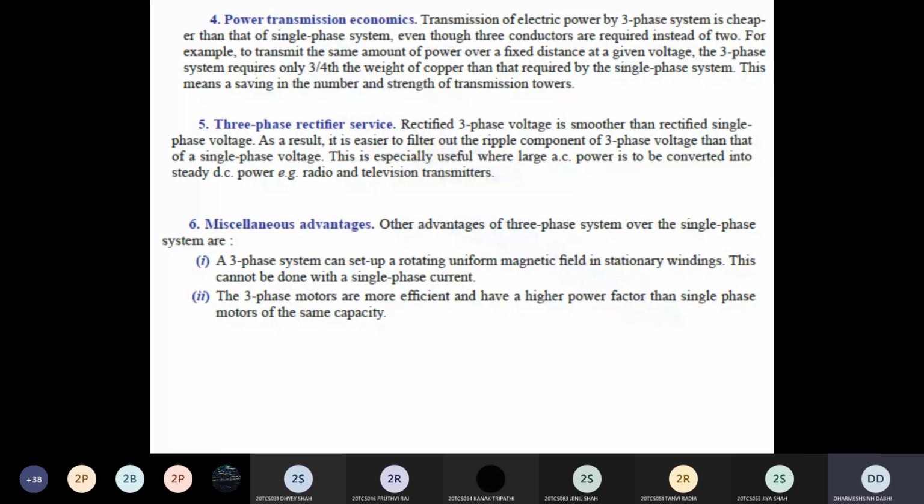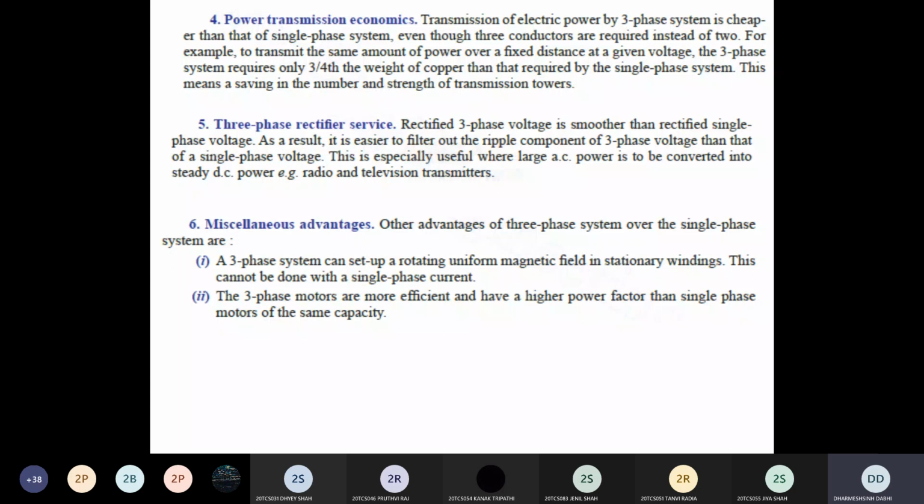By the combination of all these three phases, they generate the rotating magnetic field. This cannot happen with a single-phase circuit, because it has only a single phase. But in the three-phase system, the phases are 120 degrees apart, so by combining them, they generate the rotating uniform magnetic field.